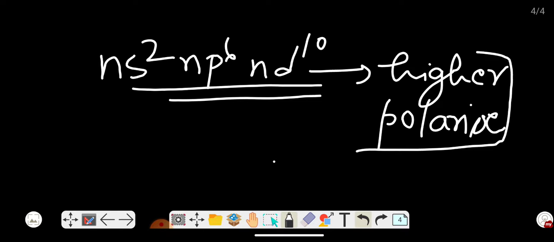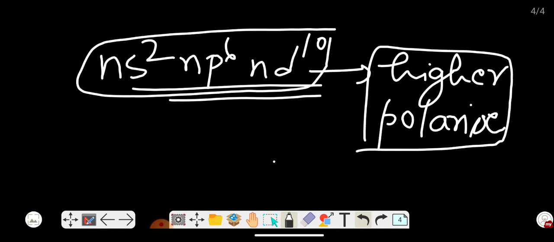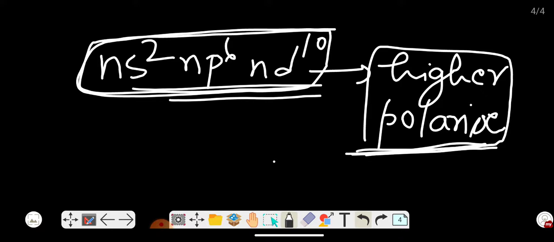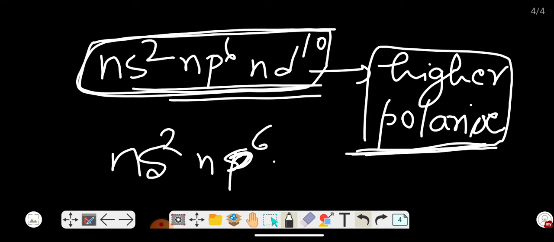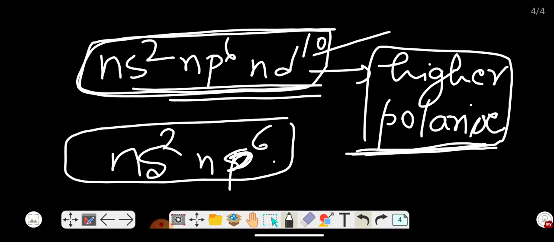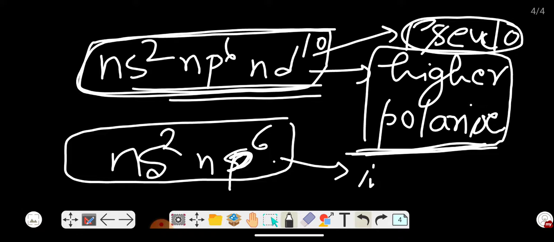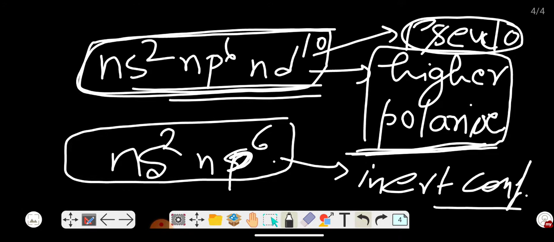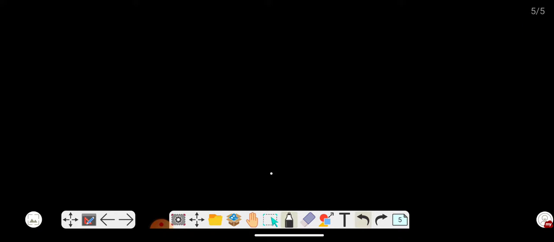The cation having this type of configuration polarizes the anion more effectively in comparison to the cation having inert configuration, that is ns2 np6 type of configuration. They polarize less, and this type of configuration is called inert configuration. In this way the polarization is explained.